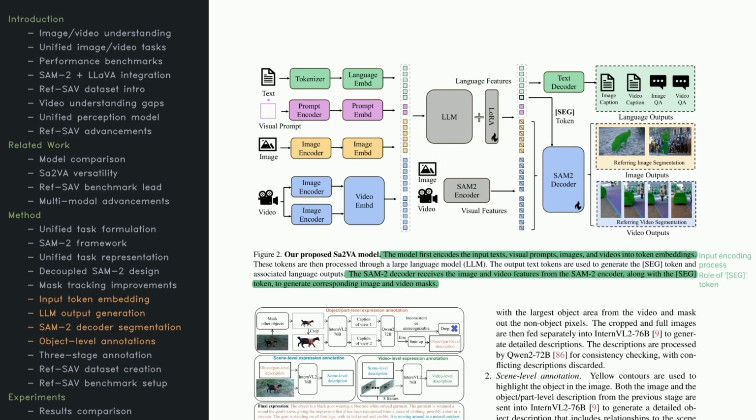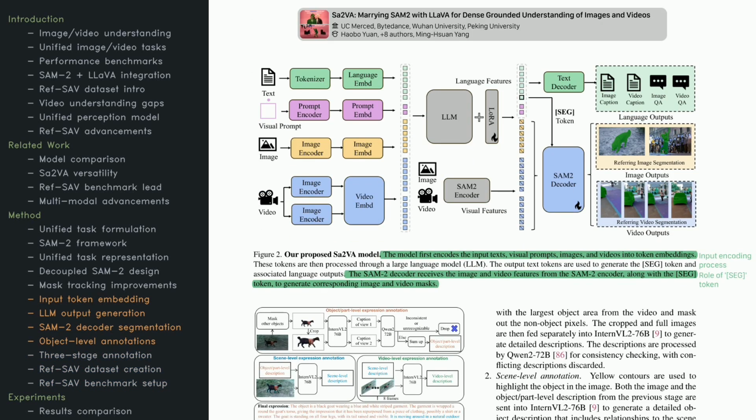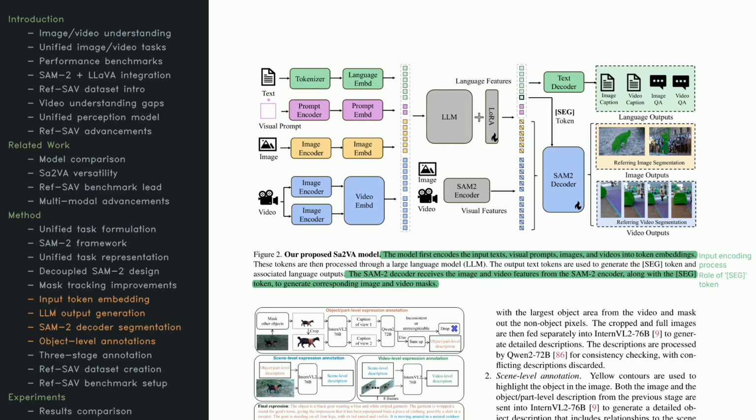Now let's break down the Sa2VA architecture. First, the input, whether text, an image, or a video, is turned into embeddings. These embeddings feed into a large language model, where features from different modalities are blended. The output includes both traditional language tokens and a special token. This token helps generate accurate segmentation masks that match the prompt.